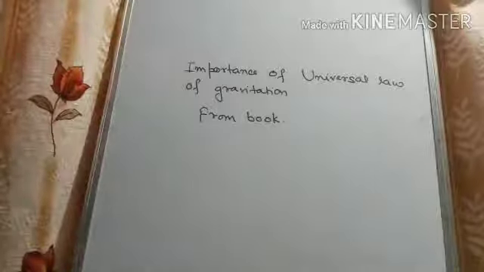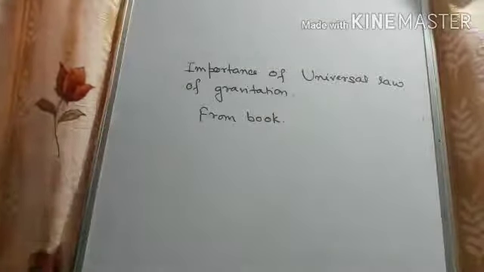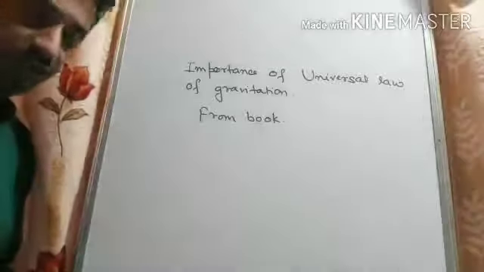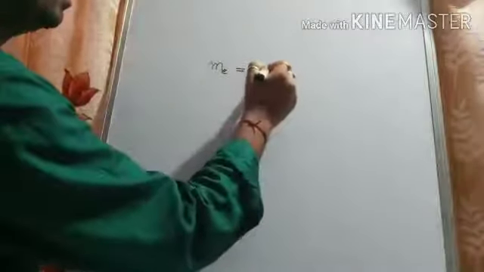Now let me give a numerical illustration of the universal law of gravitation. Here you see on page number 134, example number 10.1. The mass of earth is given: 6 into 10 to the power 24 kg.